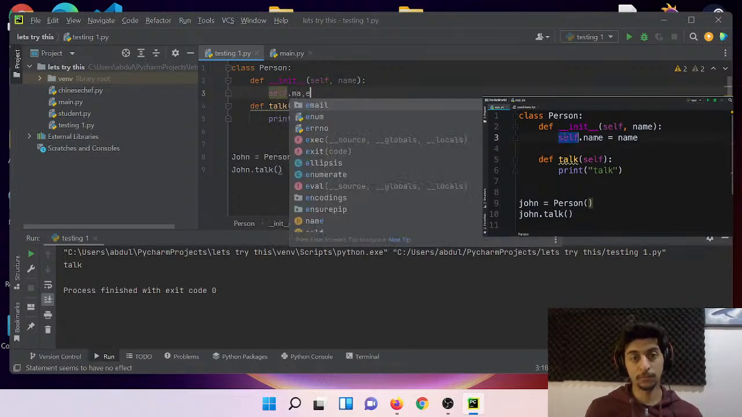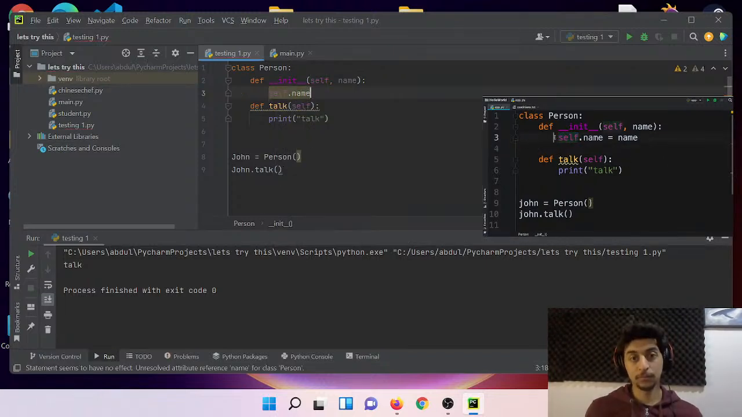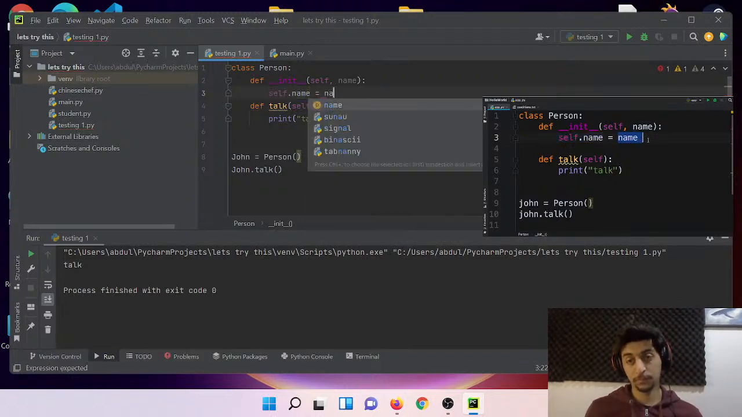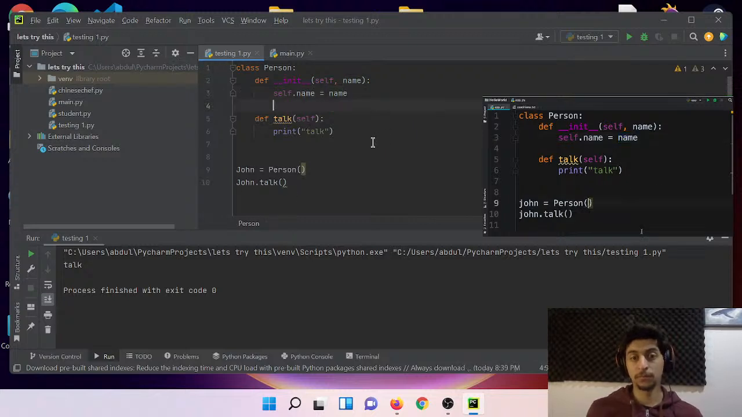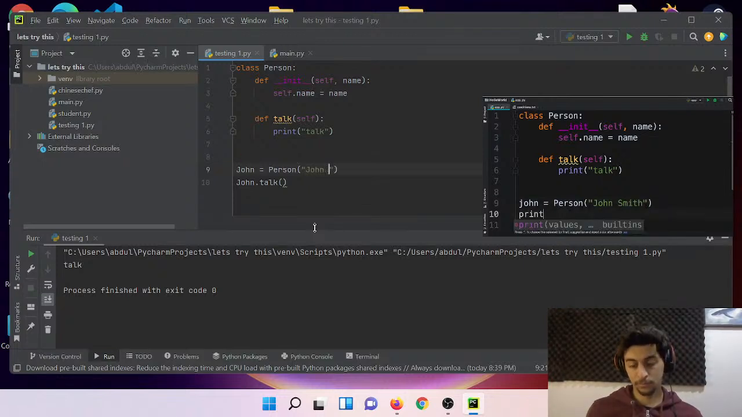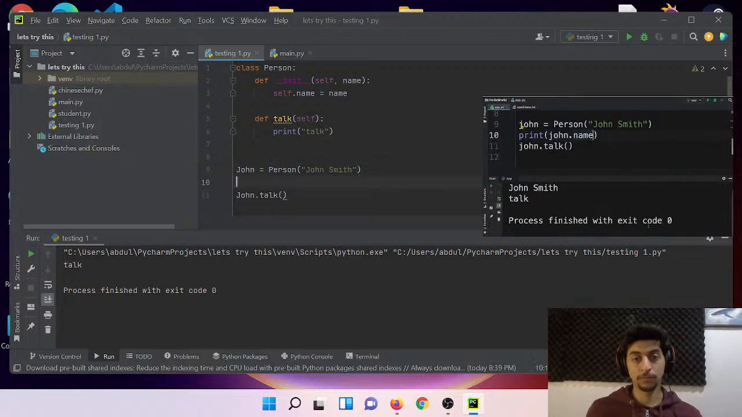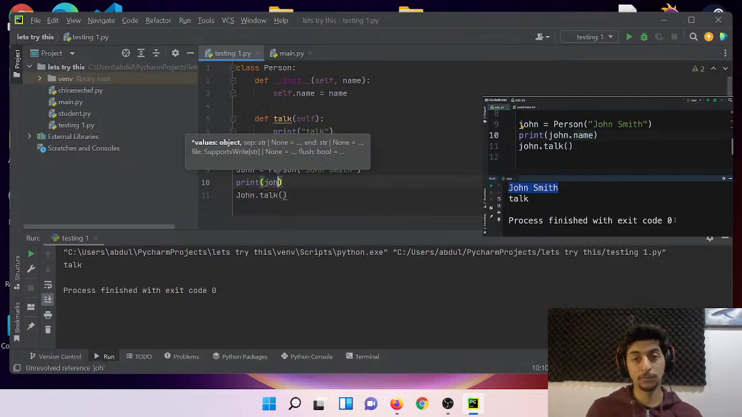Once again, self references the current object. So we're setting the name attribute of the current object to the name argument passed to this method. With this, we can go back to line 9. And when creating a person object, we pass the name. Let's say John Smith. Now let's print john.name and run our program. There you go. So John Smith is printed on the terminal. Beautiful. So this is all you had to do as part of this exercise.